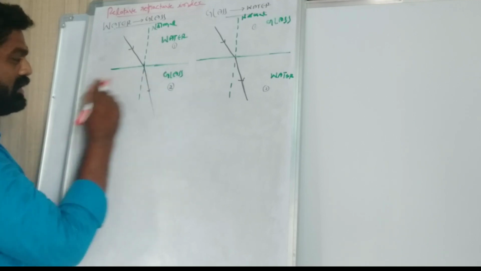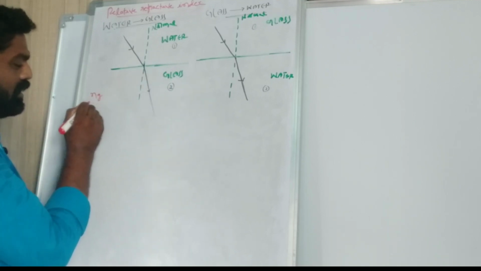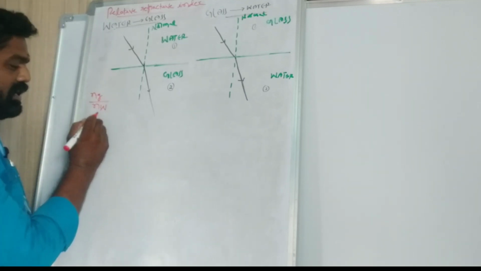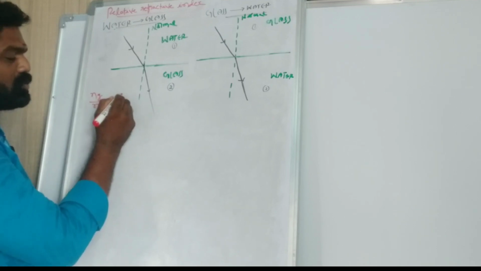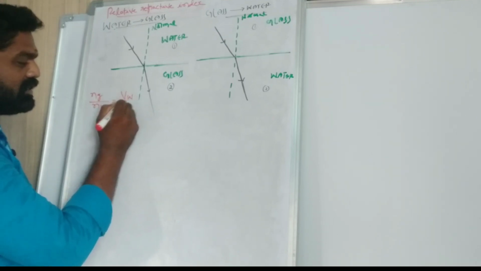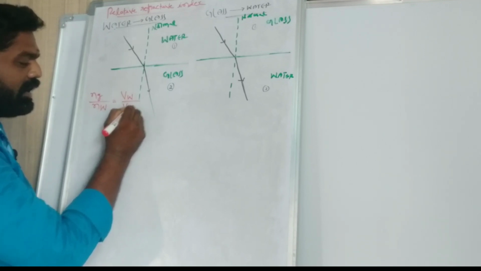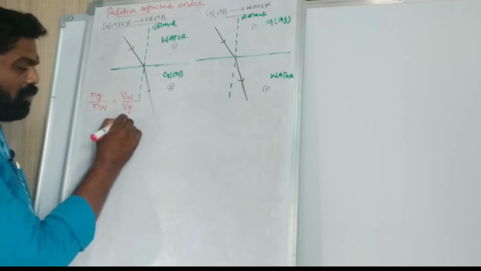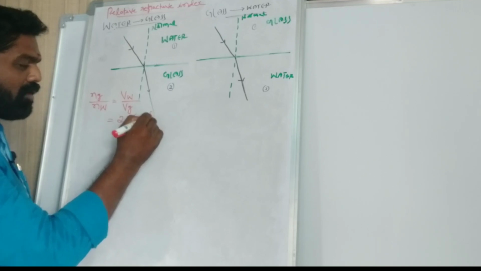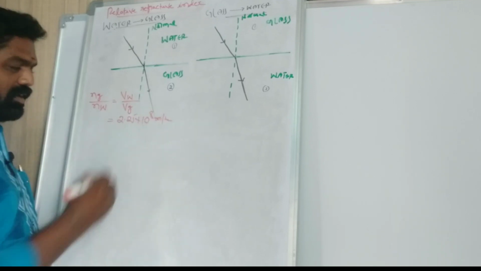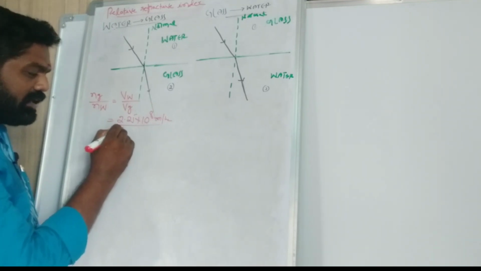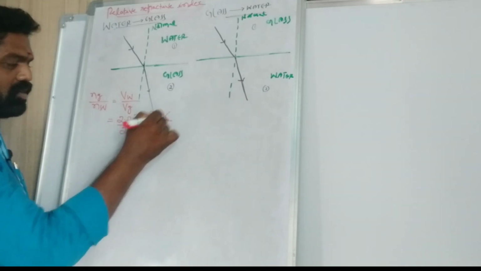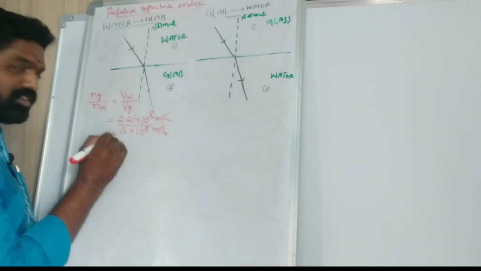The refractive index of glass relative to water is Ng by Nw, that equals speed of light in water by speed of light in glass. Speed of light in water is 2.25 into 10 power 8 meters per second, and speed of light in glass is 2 into 10 power 8 meters per second. So meter per second and 10 power 8 get cancelled.